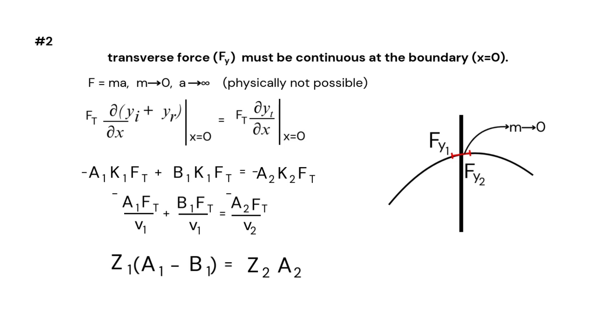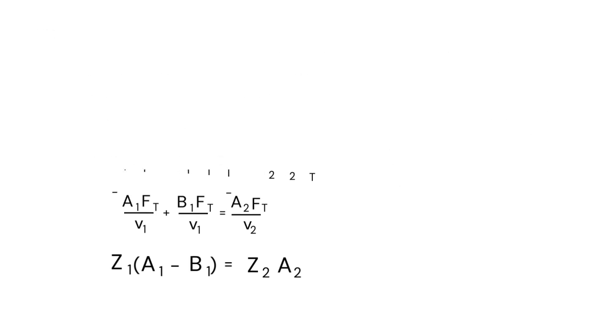Hence we are left with minus a1 Ft by v1 plus b1 Ft by v1 equals minus a2 Ft by v2. This on solving will give me z1 (a1 minus b1) equal to z2 a2.